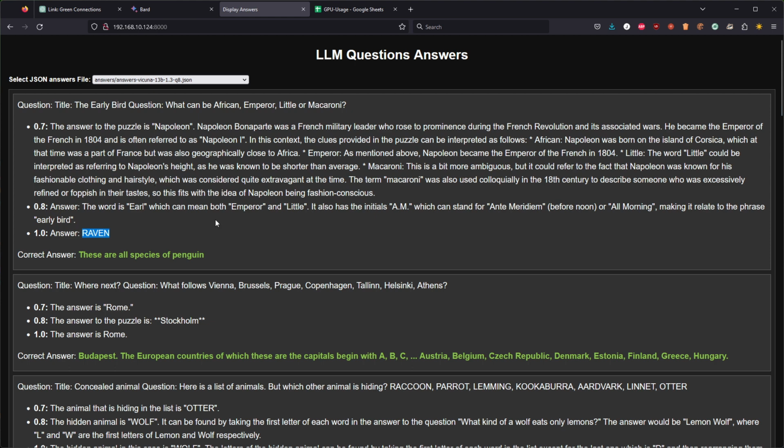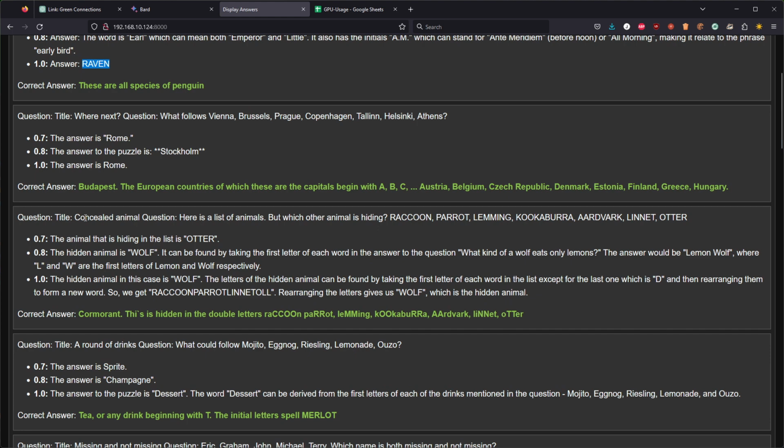So let's have a look at some other examples from Vicuña. Title, concealed animal. Question: here's a list of animals, but which other animal is hiding? We have raccoon, parrot, lemming, kookaburra, aardvark, linnet, and otter. The correct answer would be cormorant, and this is because of the double letters.